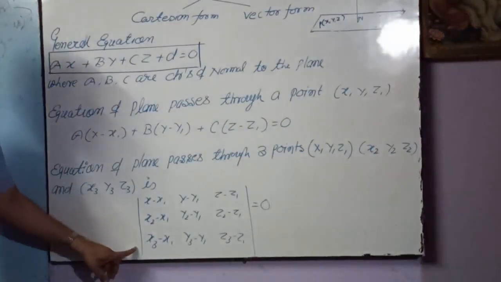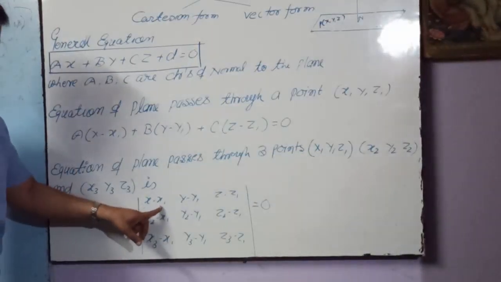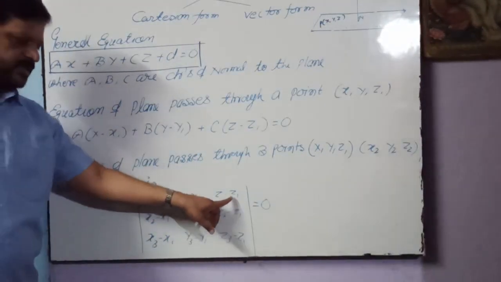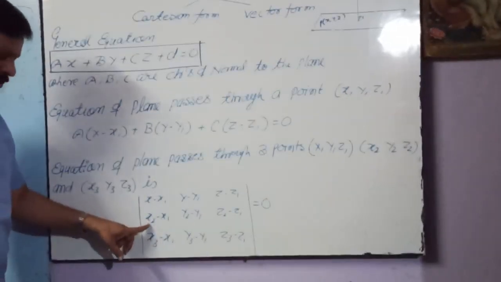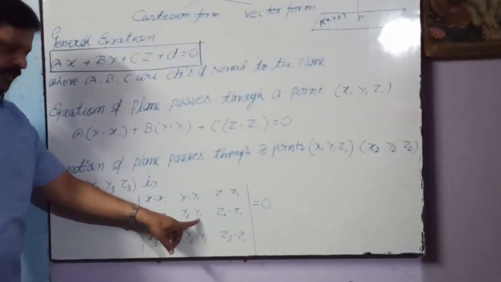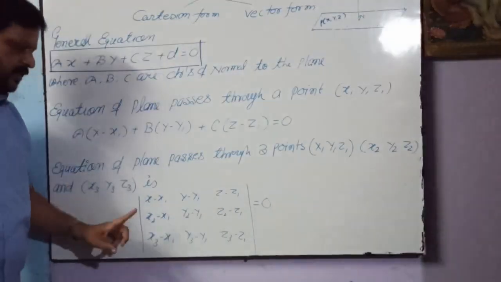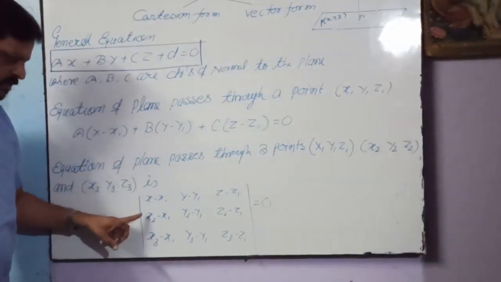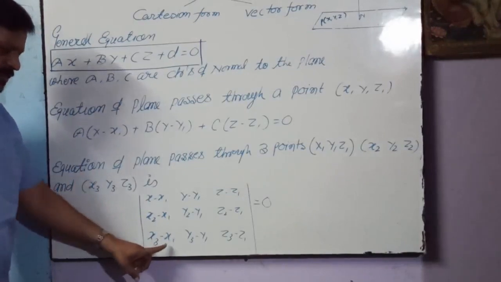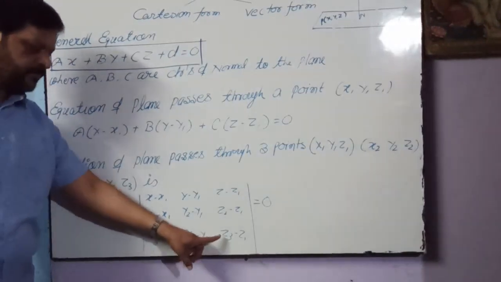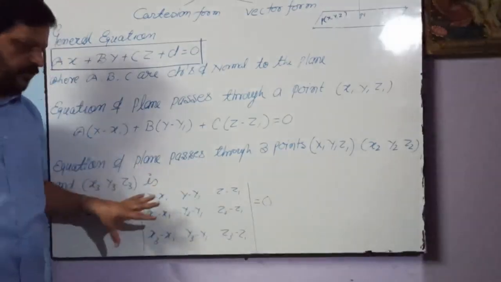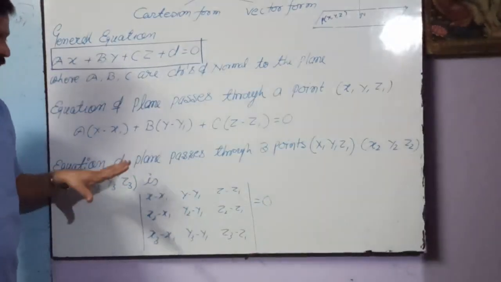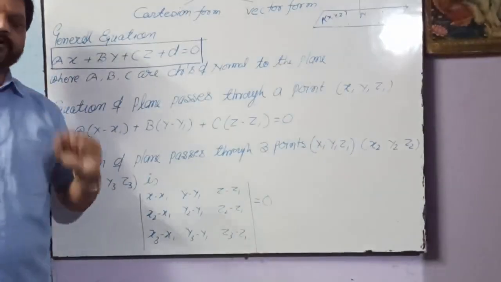It will be in determinant form. x minus x1, y minus y1, z minus z1 is the first row of this determinant, and x2 minus x1, y2 minus y1, z2 minus z1 is the second row, and x3 minus x1, y3 minus y1, z3 minus z1 is the third row, equal to 0. This is the equation of the plane when it passes through the 3 points.